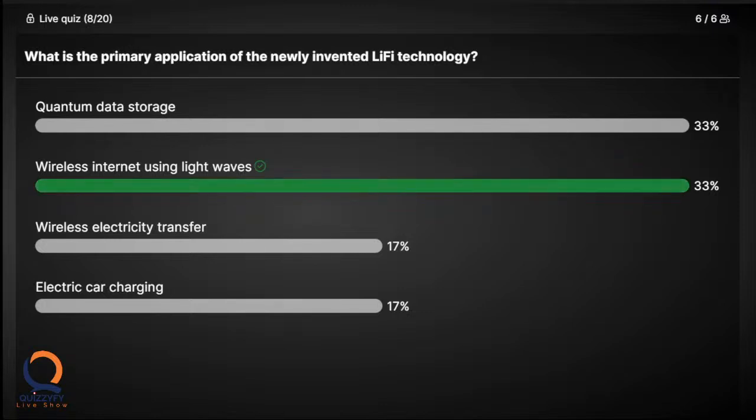So currently we are using our Wi-Fi, right? That is using electromagnetic waves to transmit your signals and to serve internet. So in certain places, electromagnetic waves might interrupt appliances or equipment. So that's why this new technology is emerging called Li-Fi technology, which can use light to transfer data and provide you internet. Let's move on to the next question.